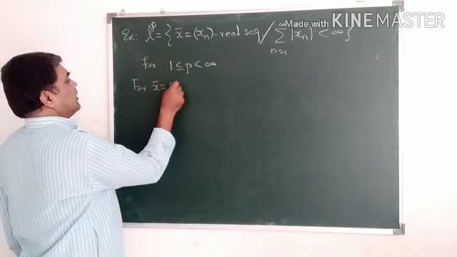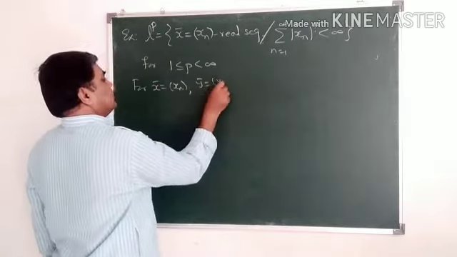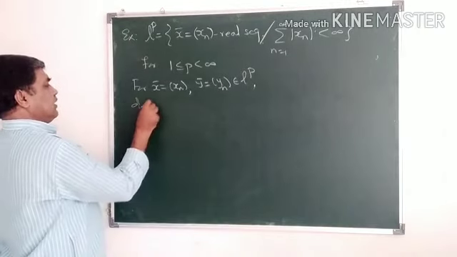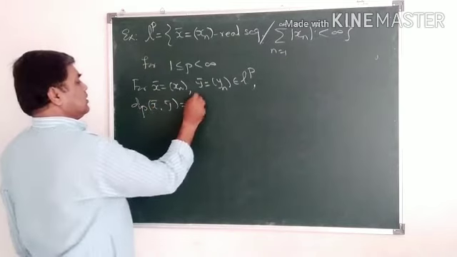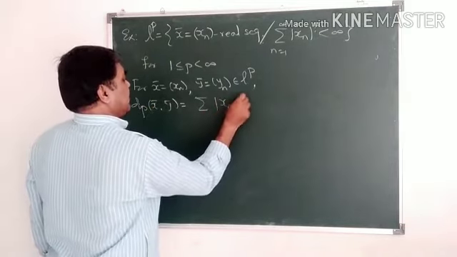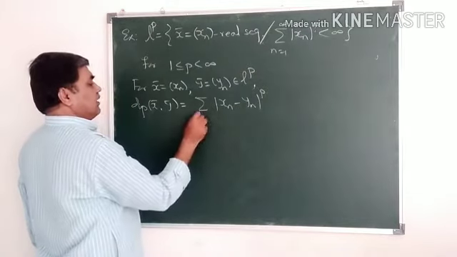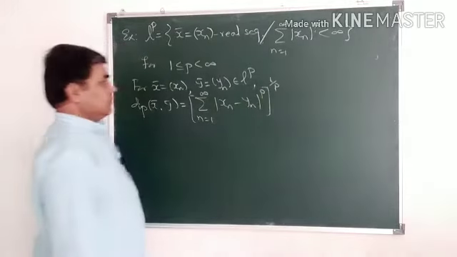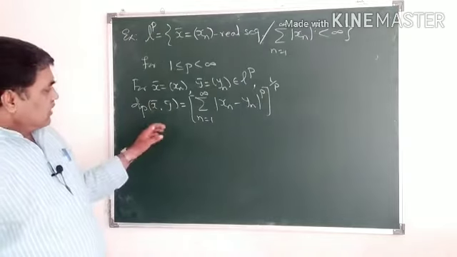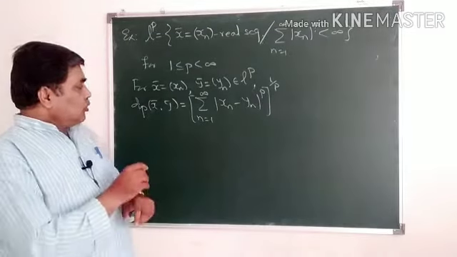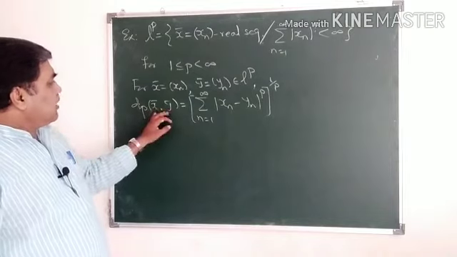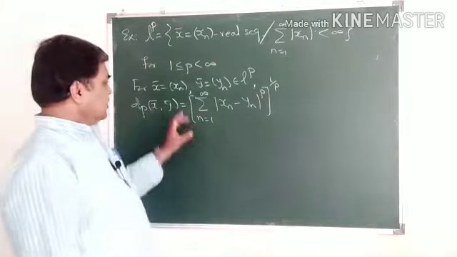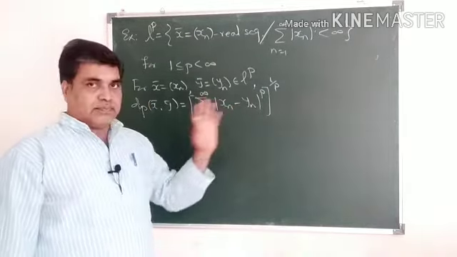For x bar equal to xn, y bar equal to yn belonging to LP, we define the dp metric as dp of x bar, y bar equal to summation of mod of xn minus yn to the power p, n equal to 1 to infinity, whole thing raised to 1 by p. In this example, we first have to check whether this dp of x bar, y bar is a positive real number or not, because this is an infinite sum.